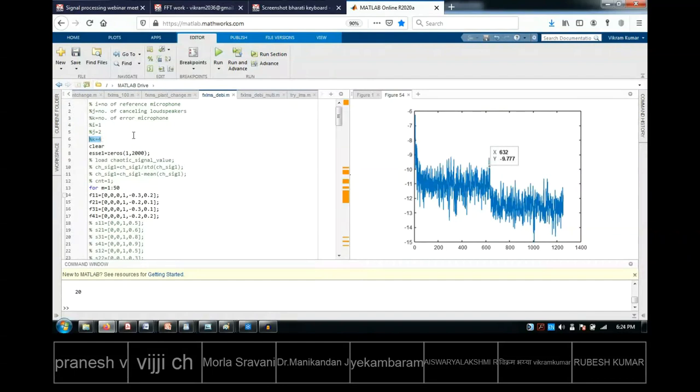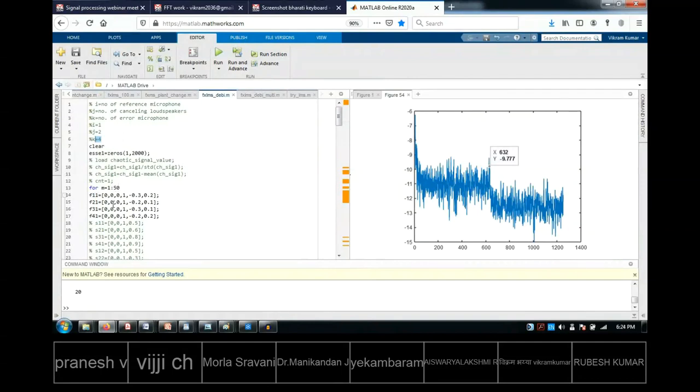Just understand this, it is very important. If there is one noise source and there are 4 error mics, then between the noise source and each error mic there will be one primary path. There will be one primary path between each mic and the noise source. So because there are 4 error mics, there are 4 primary paths.